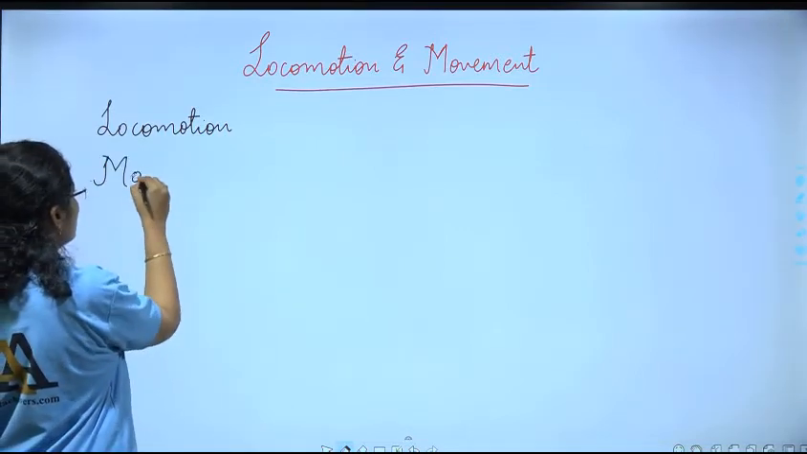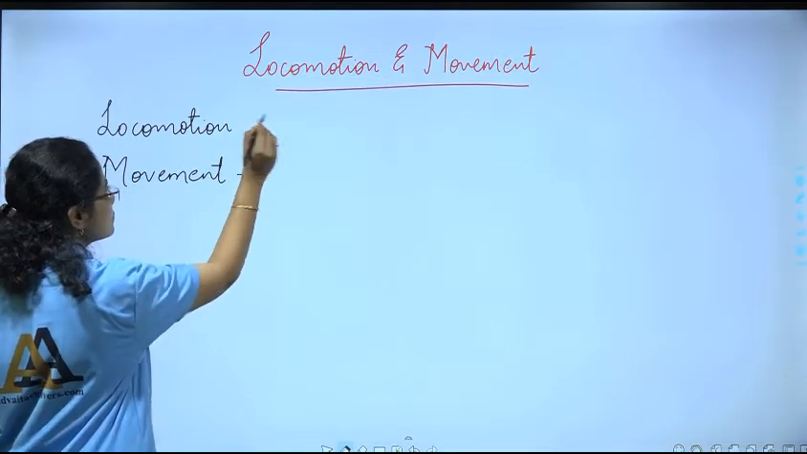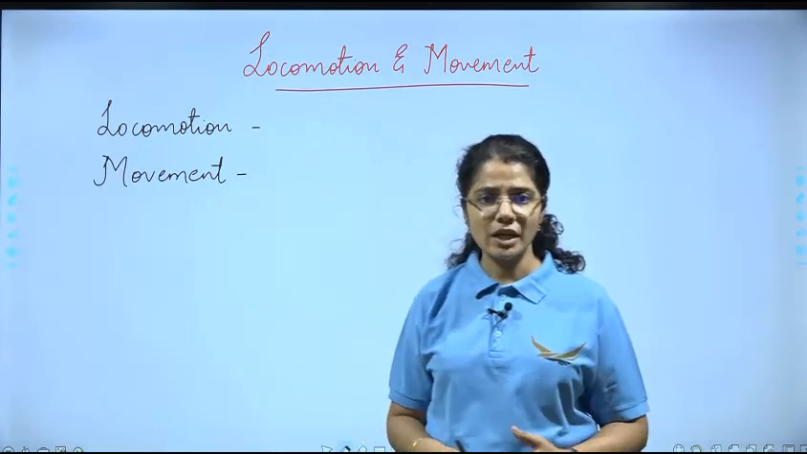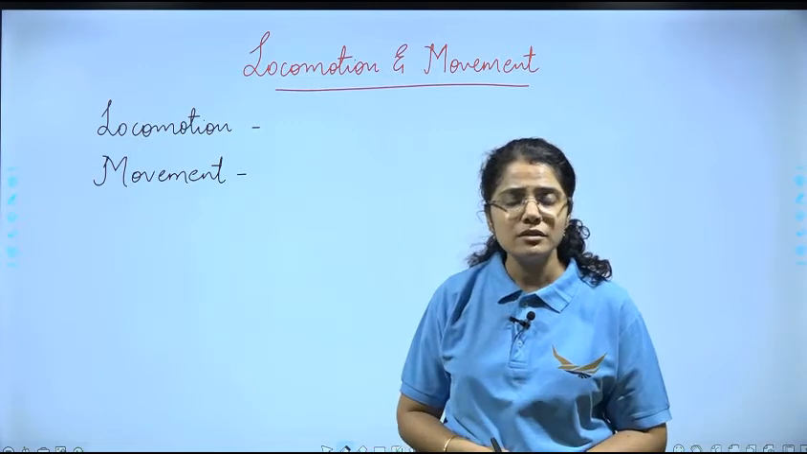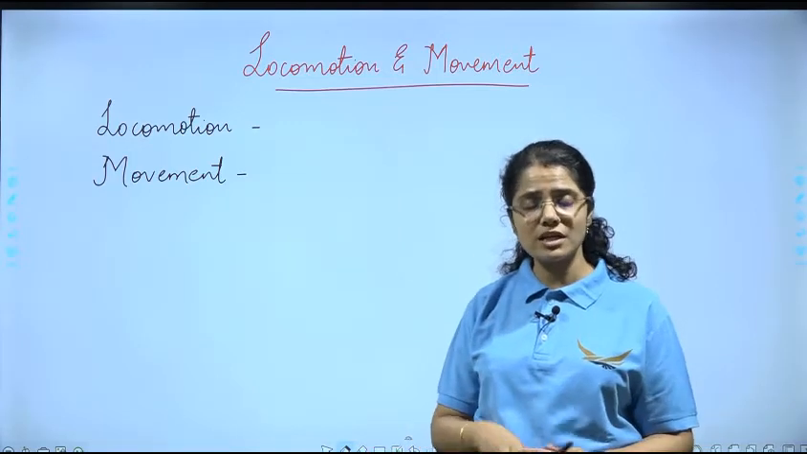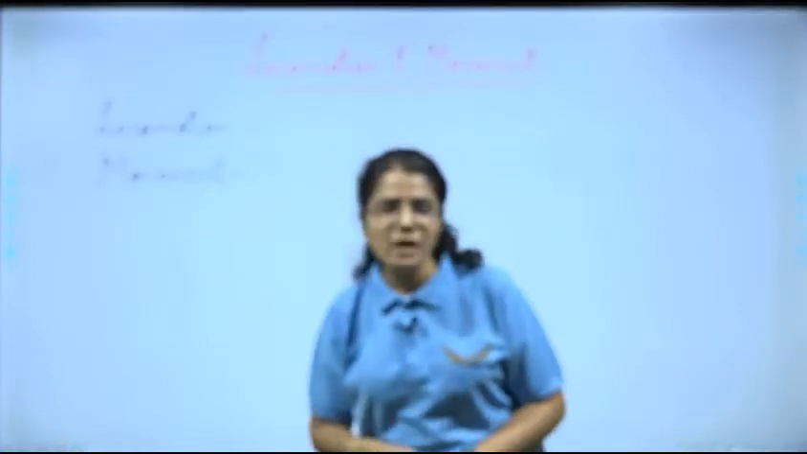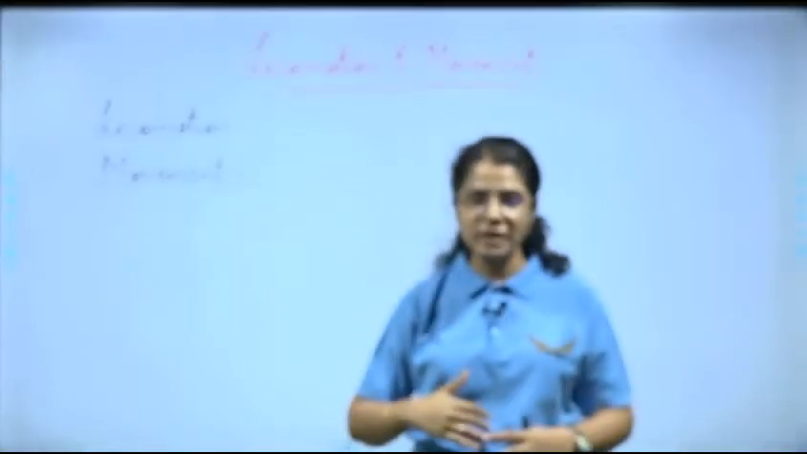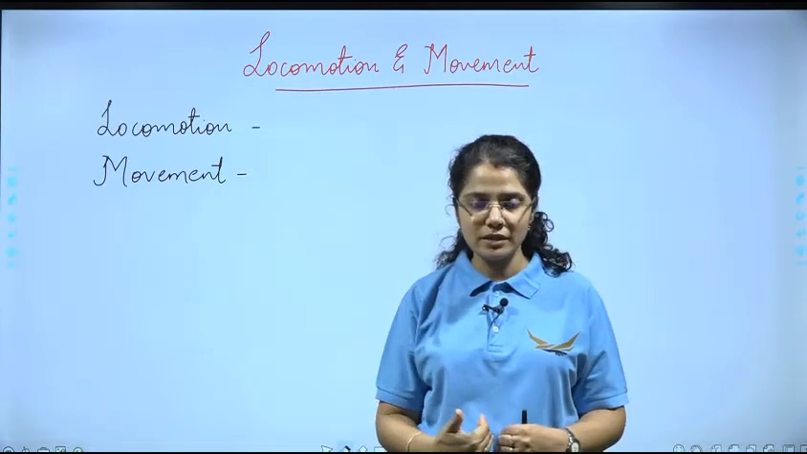So, movement is shown by animals and plants, right? But locomotion is shown by animals only. Of course, there are some exceptions. So, we are going to understand these two terms. When I say movement, movement means what? Say I move my hand, or I am touching my nose. This is a simple movement.